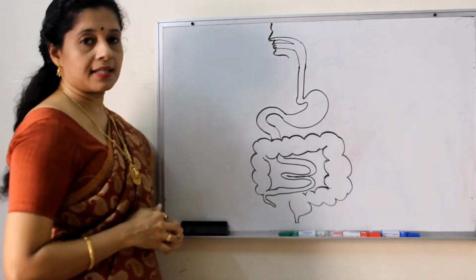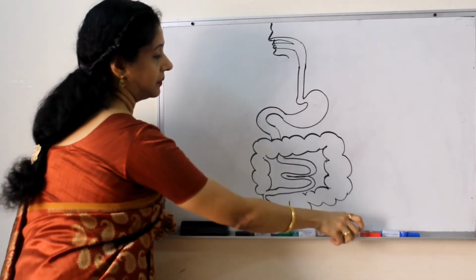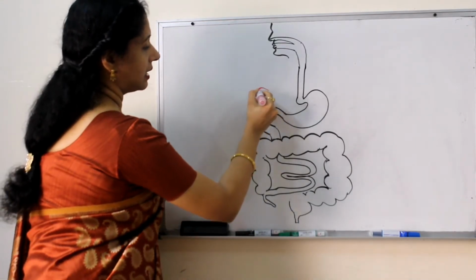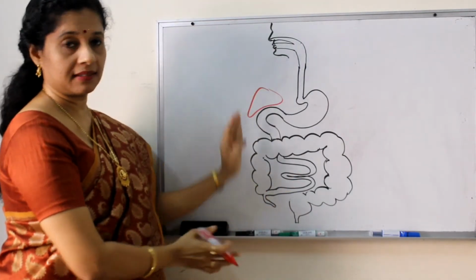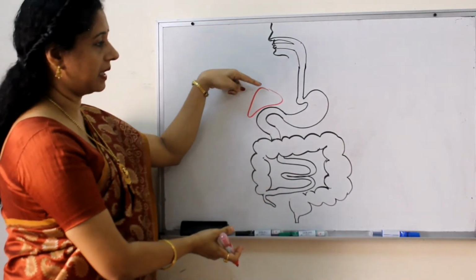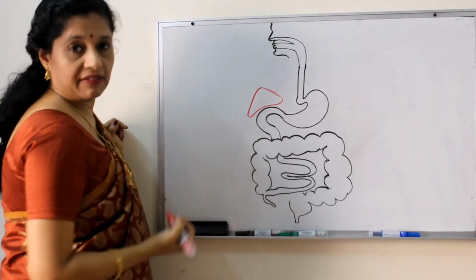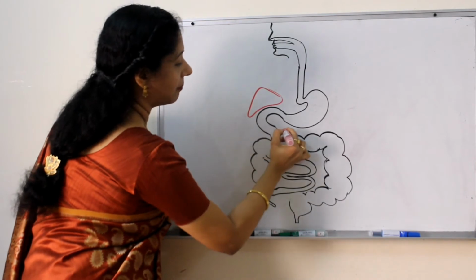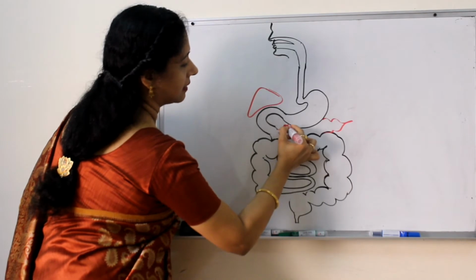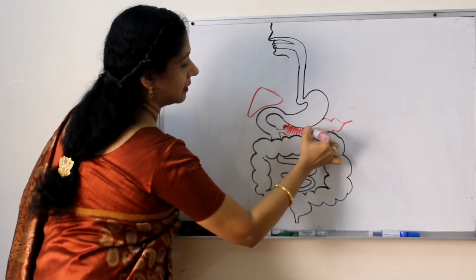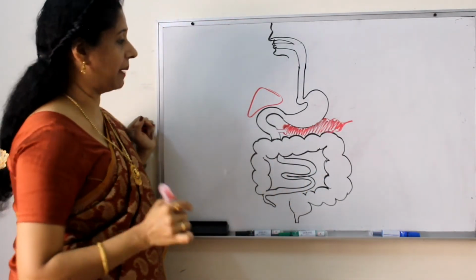Now we have to draw the glands. Salivary gland we need not show. We will have to show the liver, which is a major gland. It is located here. My proportion of the diagram is not correct because of my limitation in space. Okay, that's why it is coming to the chest region. So here it is the liver. Here you will draw the pancreas. Pancreas is like this. If you are coloring your diagram, give yellow color to the pancreas.